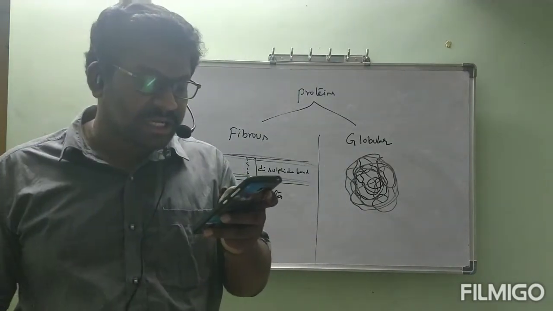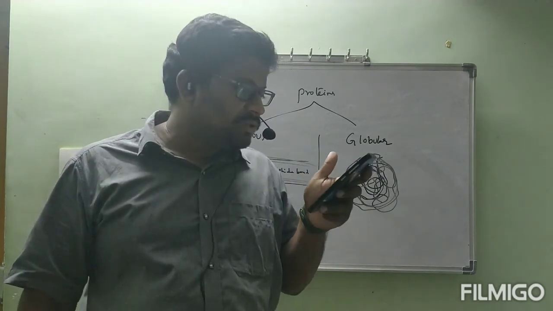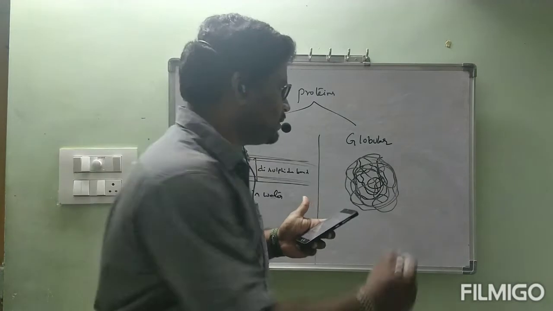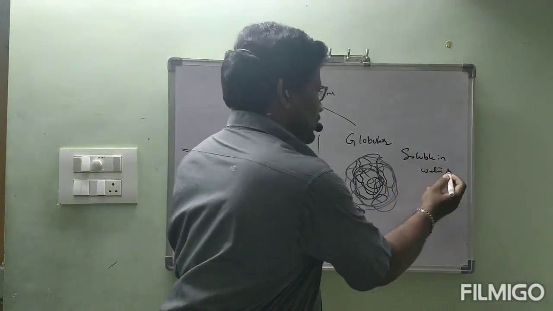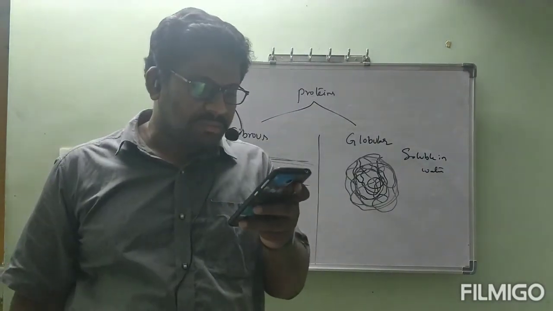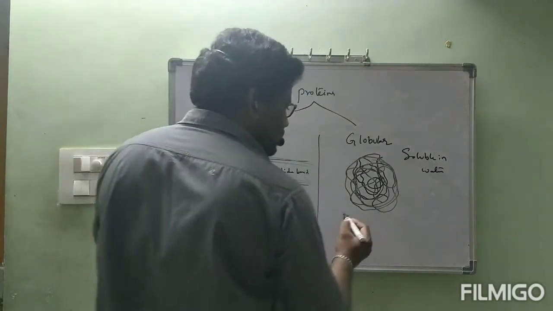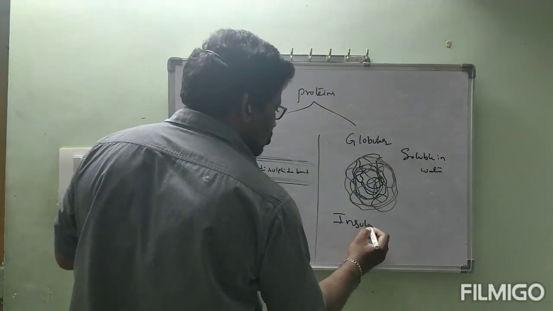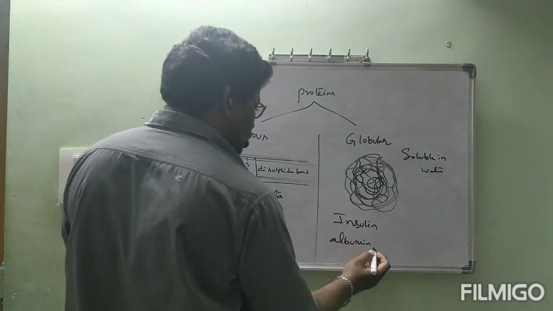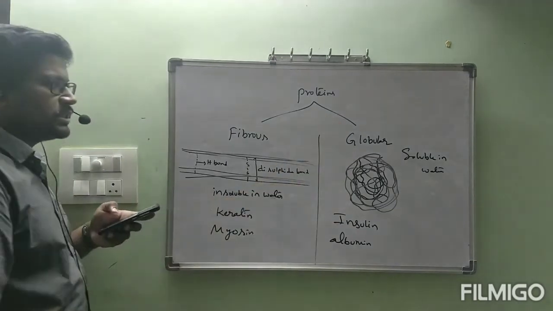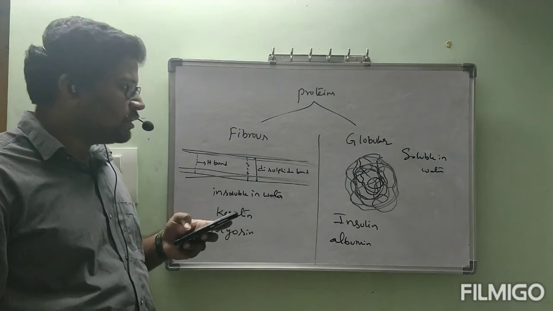The structure results when the chains of polypeptides coil around to give a spherical shape. These are usually soluble in water. Insulin and albumin are the common examples of globular proteins. These are the general classification of proteins: fibrous proteins and globular proteins.